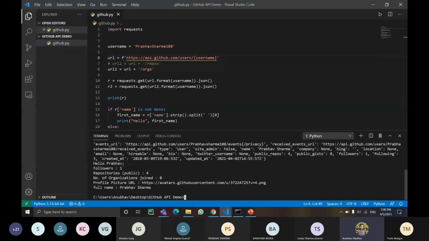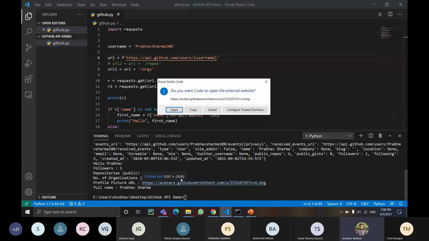The message here says hello, first name Prabhav, and he has 1 follower for now and 4 public repositories. It won't count your private repositories, only public ones will be counted. The number of organizations joined yet is 0. And if you want to see his profile URL, we will just Ctrl+click over here and open.